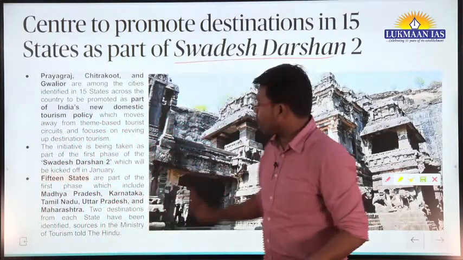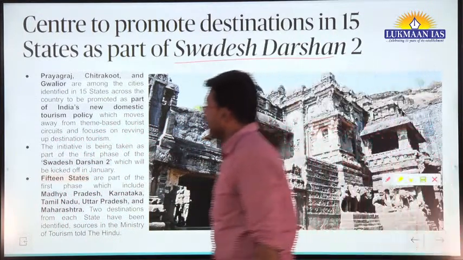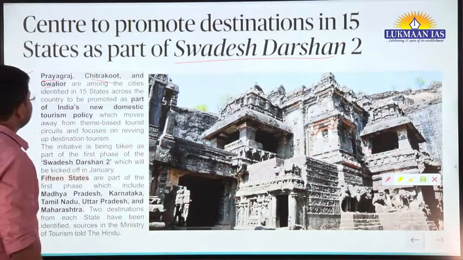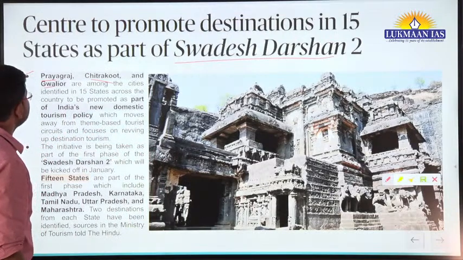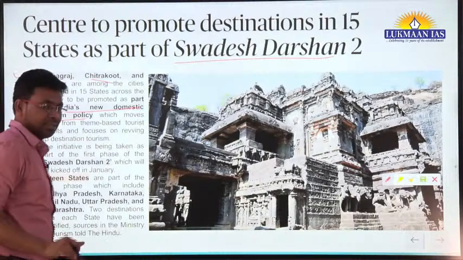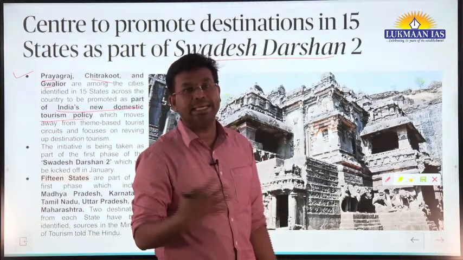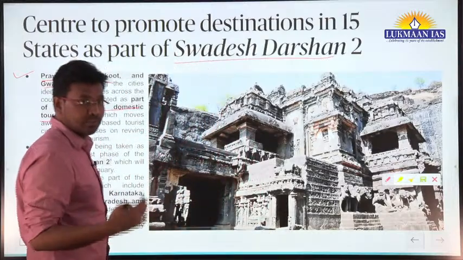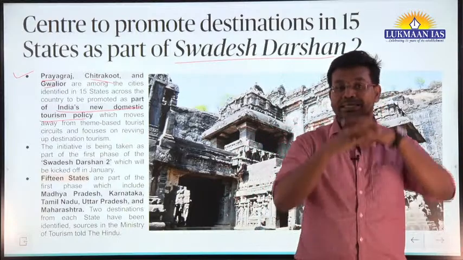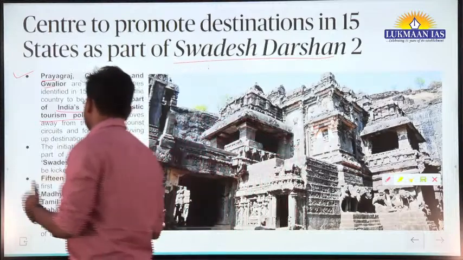So we are going to talk about names of such places. For example, Prayagraj, Chitrakoot and Gwalior. These are among the cities identified in 15 states across the country to be promoted as part of India's new domestic tourism policy. So we are trying to reframe the domestic tourism policy in India. As part of that tourism policy, we want to promote some of the very important historical places, places that are significant for art and culture. We want to promote them, okay.